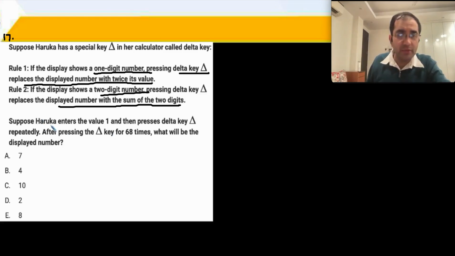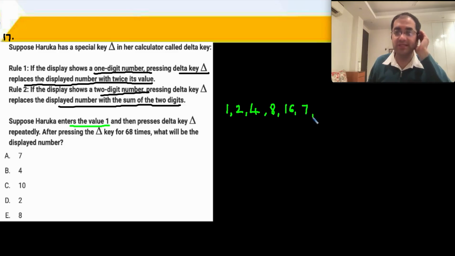Suppose Haruka enters the value 1 and then she starts pressing delta. So now we will keep doubling until it is a single digit. Double, double, double. 8 doubled gives 16. Now when you press delta, you get the sum of digits: 1 + 6 is 7. 7 doubled is 14, 1 + 4 is 5. 5 doubled is 10.